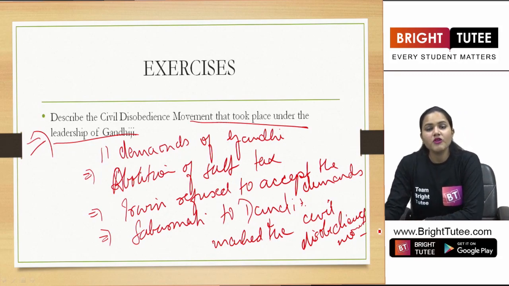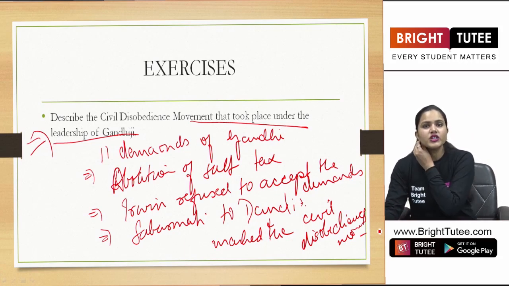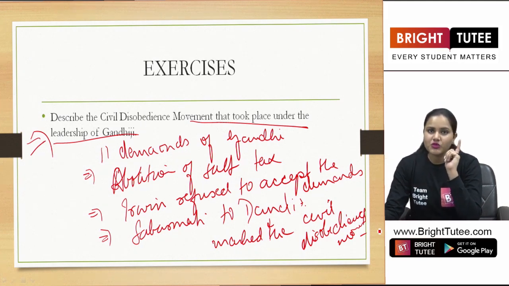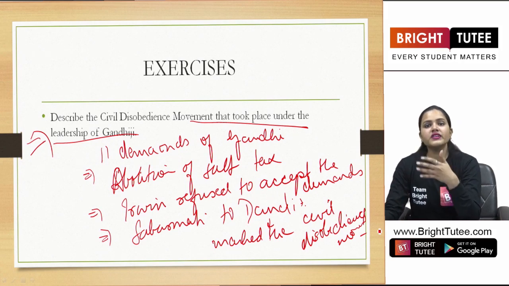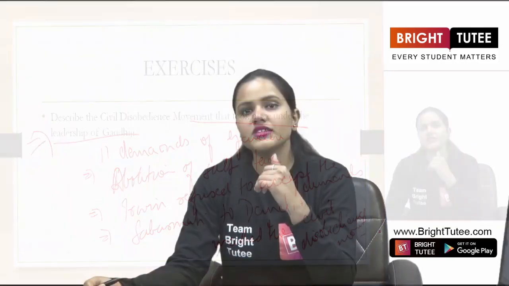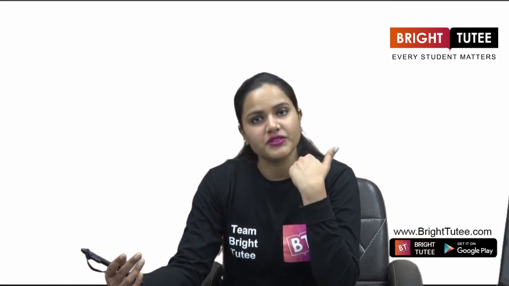You can also talk about the participation of people on a large scale, especially the participation of women in the movement. Also on 5th March 1931, after being pressurized and looking at the situation, the Gandhi-Irwin Pact was signed and Gandhiji attended the second Round Table Conference in London, and all the political prisoners were released. So this is how you are going to answer this question if you have been asked it as a long answer question. Okay.